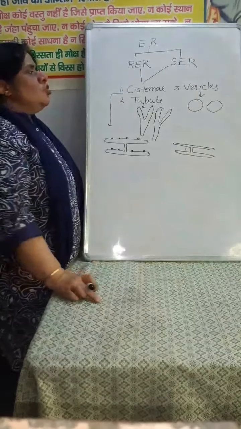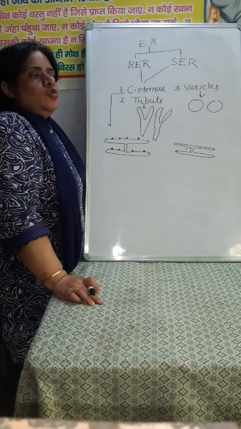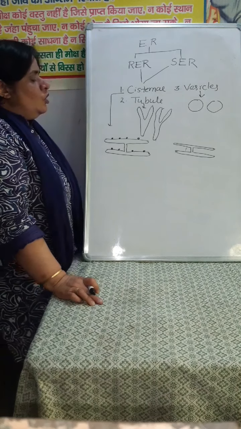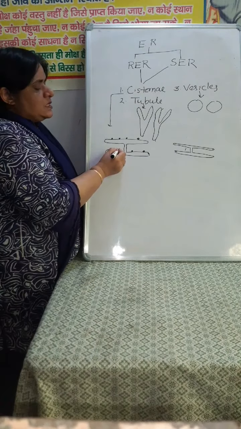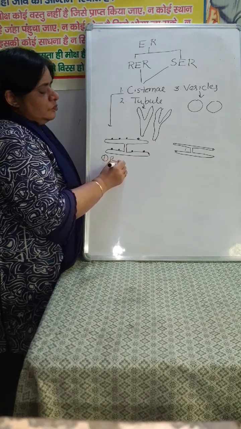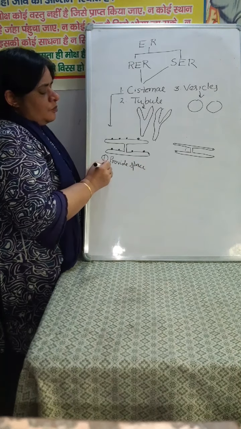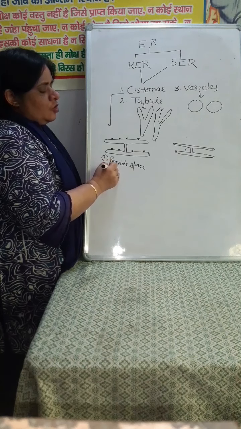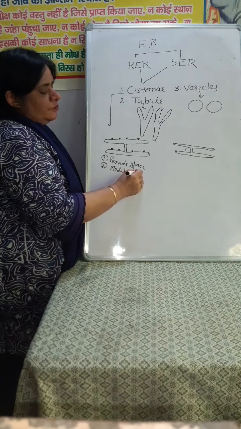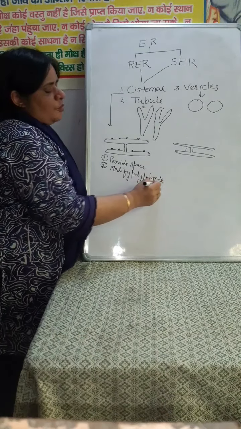Then the functions of rough endoplasmic reticulum and smooth endoplasmic reticulum also differ. What is the function of rough endoplasmic reticulum? It provides the pores or the space for the attachment of ribosome. Second, more important function, it can also modify the polypeptide chain.